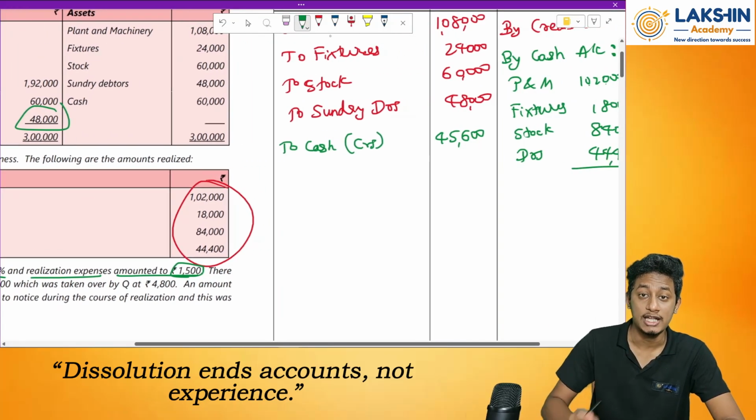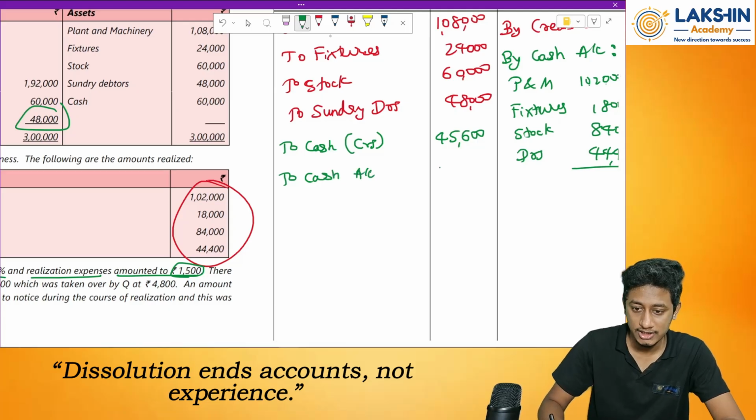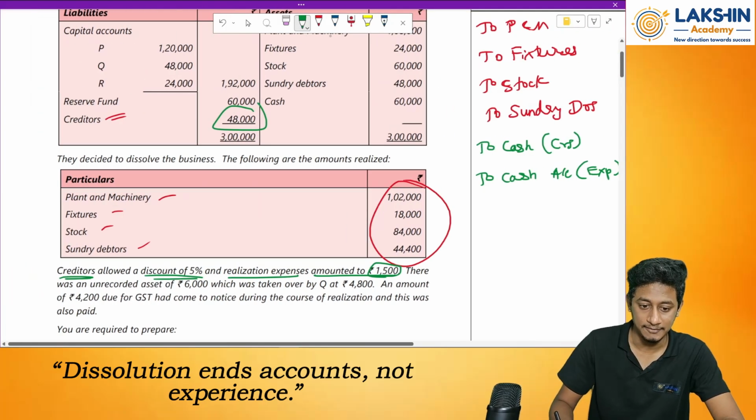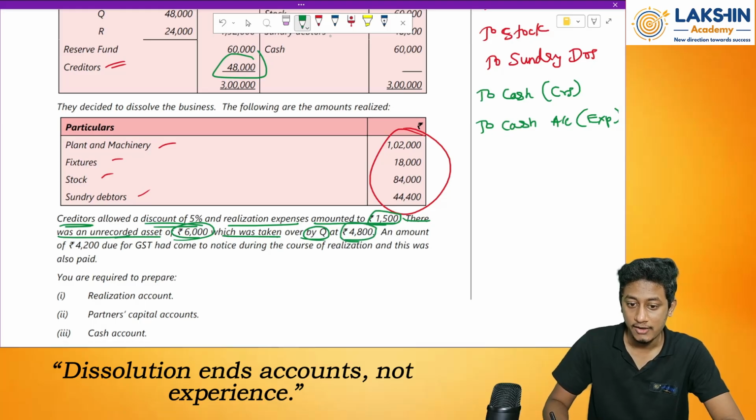Next, realization expenses amounted to rupees 1,500. So the entry is what? Realization account debited to cash account. So to cash account, how much? 1,500. This is for expenses.